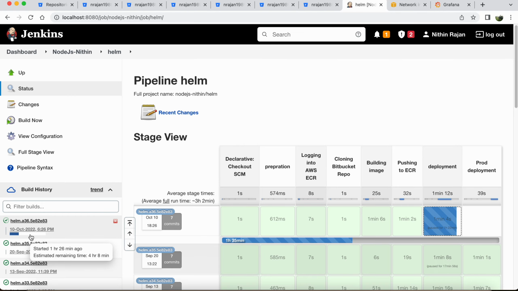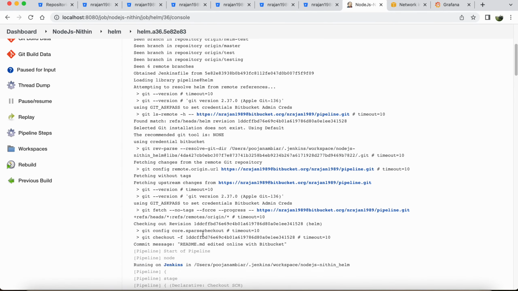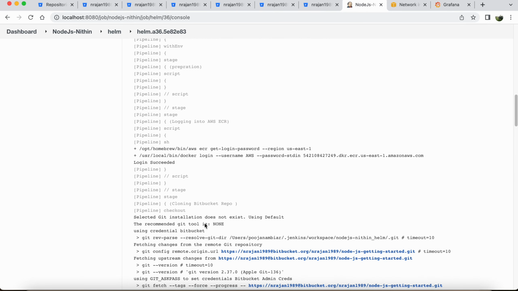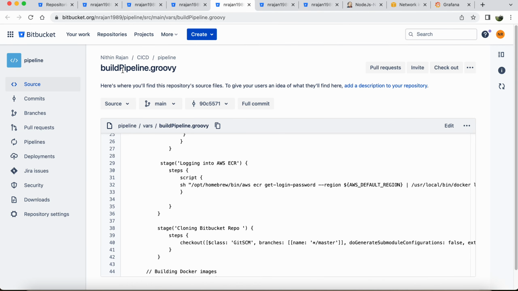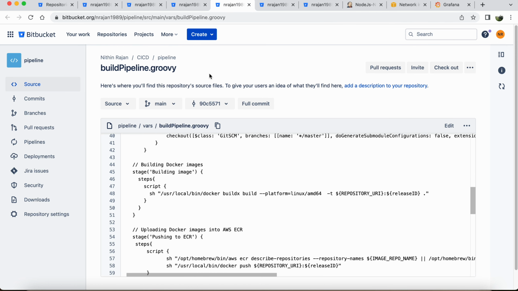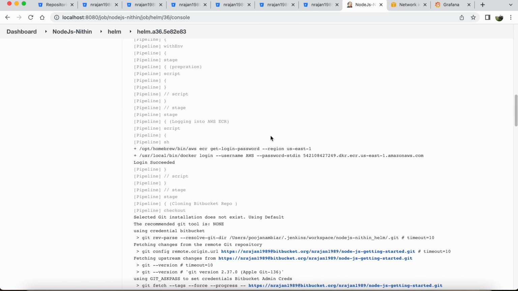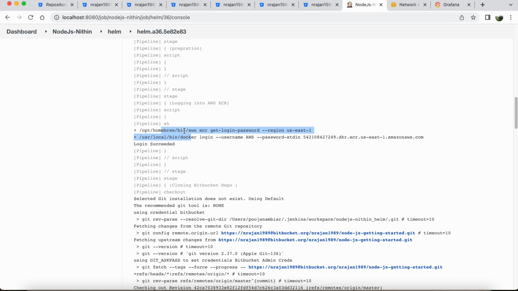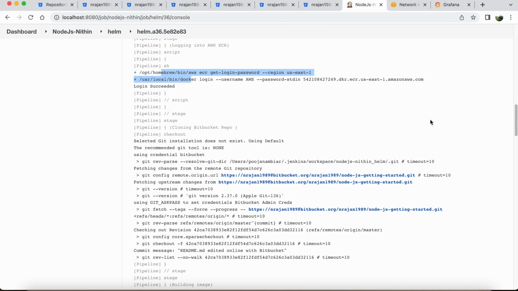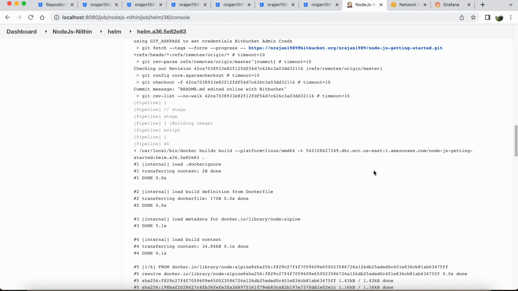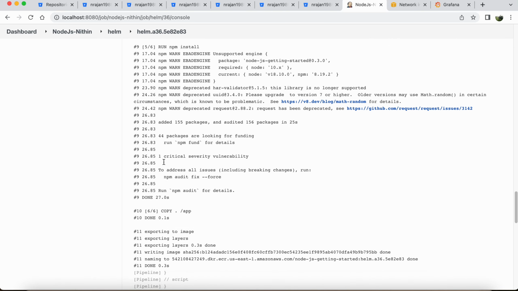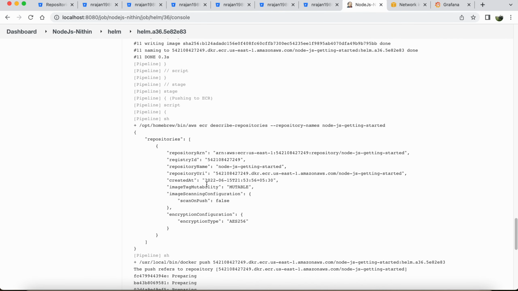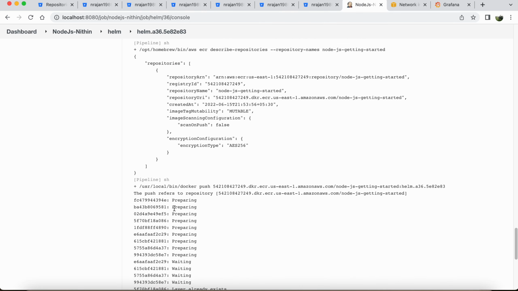Let's go through the logs. As I mentioned earlier, the build pipeline.groovy consists of different steps like logging into the ECR, cloning the repo, and building the images. We can see the same in the logs. The login is done here, the repo is cloned, and the image is built. Once the image is built, it has been uploaded to the ECR.